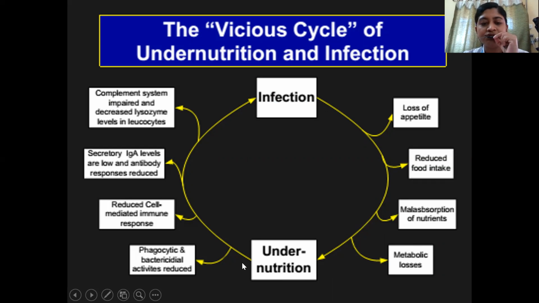Whenever there is undernutrition, the phagocytic and bactericidal activities are reduced. Cell-mediated immune response will be suppressed. Even humoral immune response will also be affected. Secretory IgA levels will be low, and antibody responses overall will be reduced. And also it will affect the complement system. And also within the leukocytes, the lysozyme levels will be decreased. So because of all these, there will be immunosuppression, which will predispose to infection. So infection, on the other hand, will exacerbate undernutrition. So this entire thing will worsen in a vicious cycle.